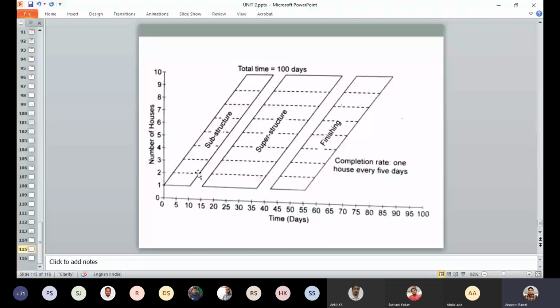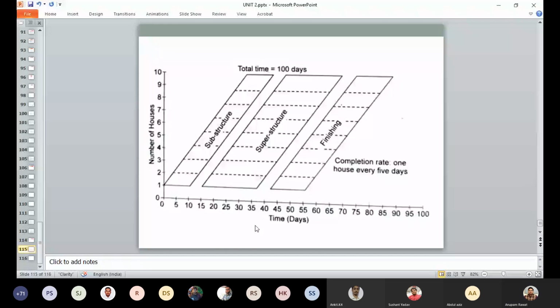Once you find out how many resources you require for this particular work, you can easily find out when it will be done. The completion rate is one house every 5 days. So by using this, one house can be constructed in 5 days.